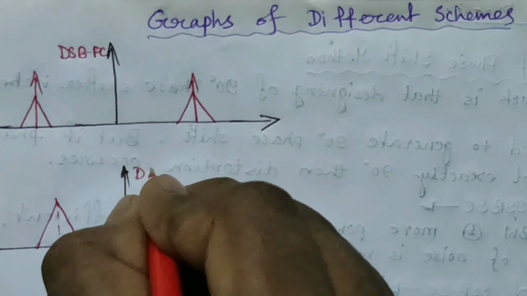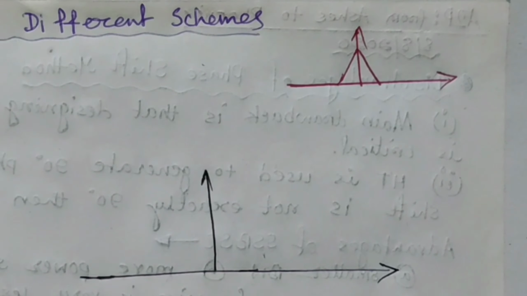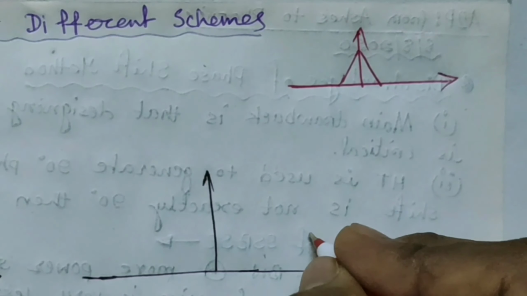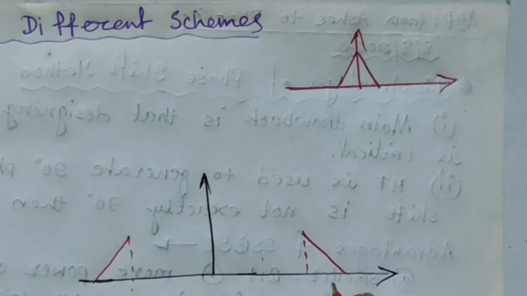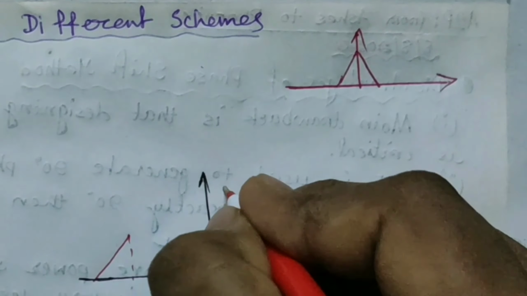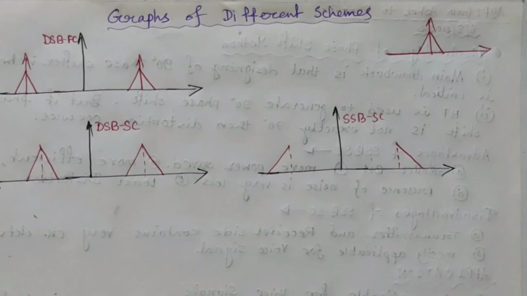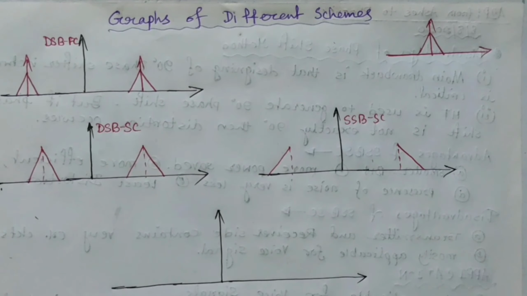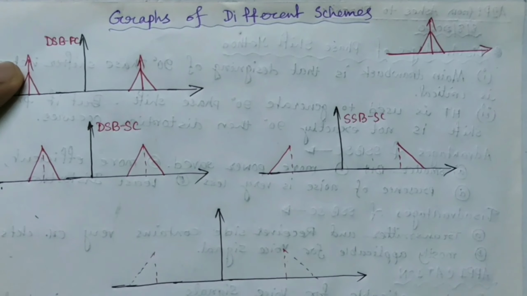like this in DSB-SC. Next we discuss the SSB-SC scheme where only one sideband is passed. So the graphical representation is like this, considering the upper sideband is passed. So this is the case in SSB-SC signal, and what I am going to discuss today is VSB-SC signal. What happens in this scheme is that considering that the upper sideband is passed, some portion of the upper sideband is rejected and some portion of the lower sideband is included. The graph looks like this, this is the SSB-SC signal.